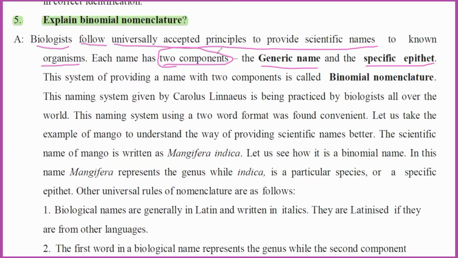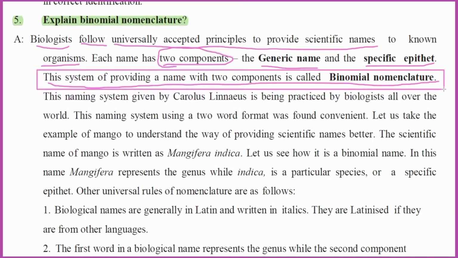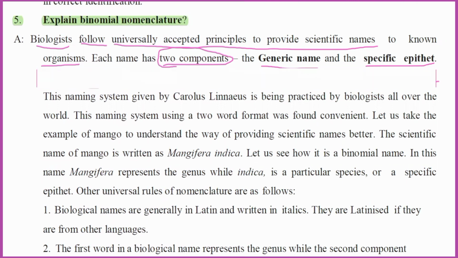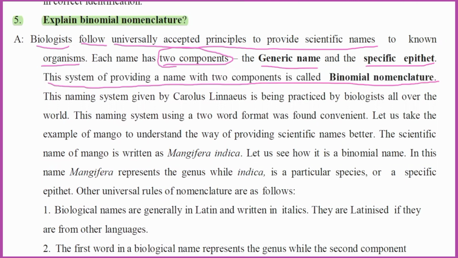This system of providing a name with two components is called binomial nomenclature.